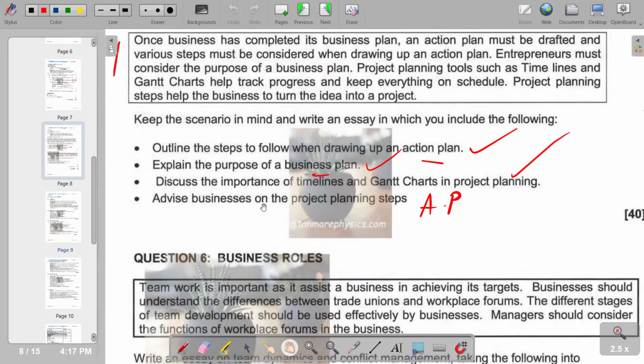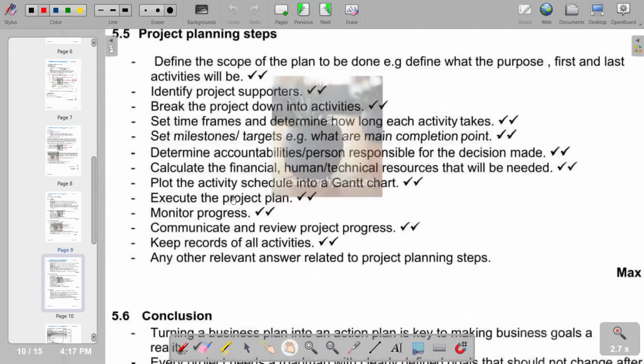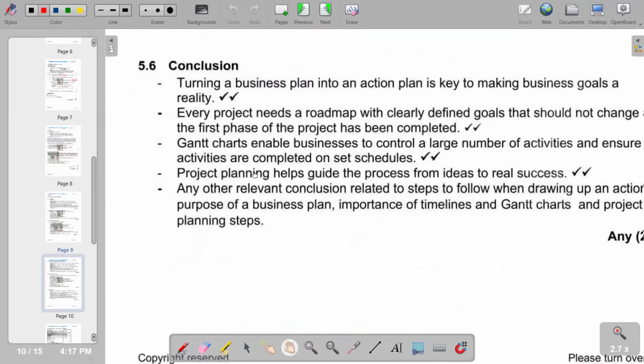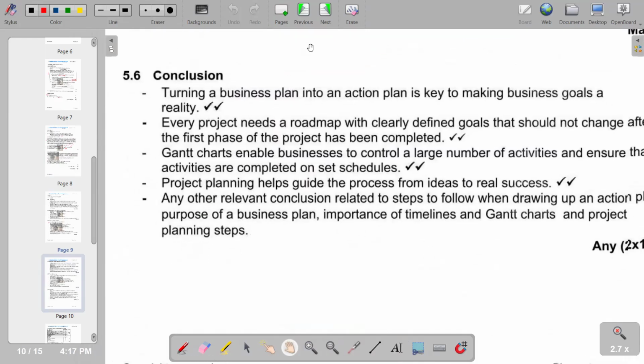So of course, this is the additional part, and you have to end your essay with a conclusion. So this is a typical conclusion that you can come up with according to our essay on question 5.